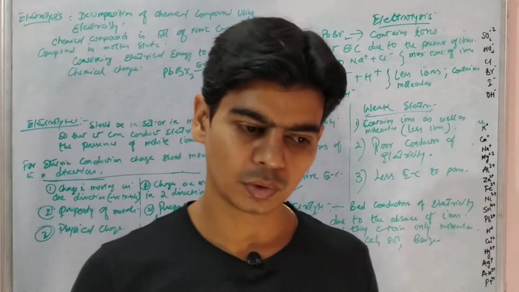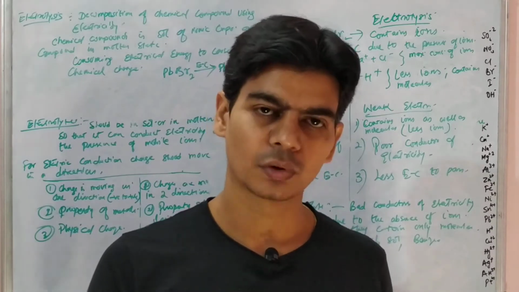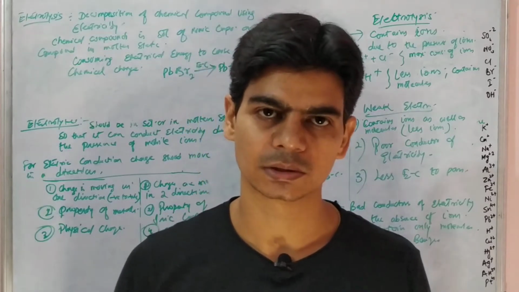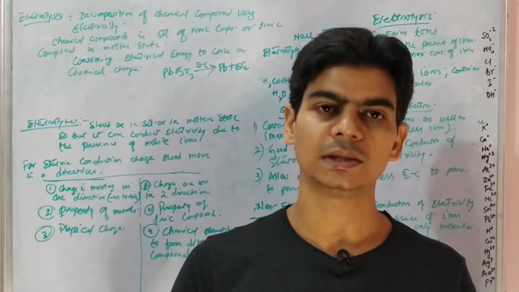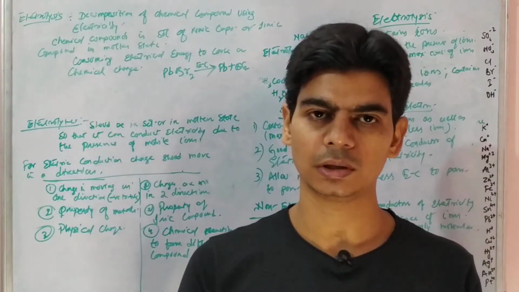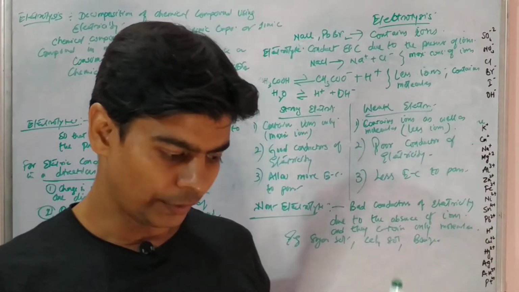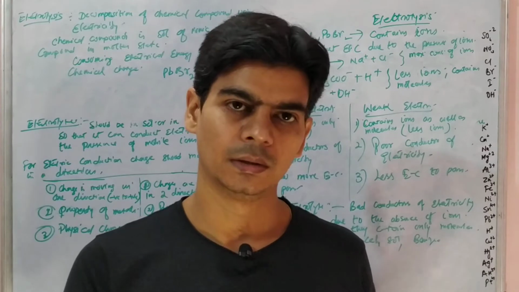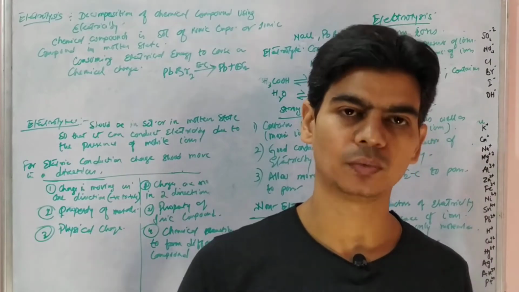Similarly, we have another, similar term, ionization. Ionization is when hydrochloric acid, HCl, is added to water, it will also form ions, hydrogen ions and chloride ions. But hydrochloric acid does not contain ions originally. Before it was added to water, it was a dipole. We know that HCl exists as a dipole, right? So when such compounds which do not contain ions are added to water and form ions, these compounds are said to undergo ionization, right?